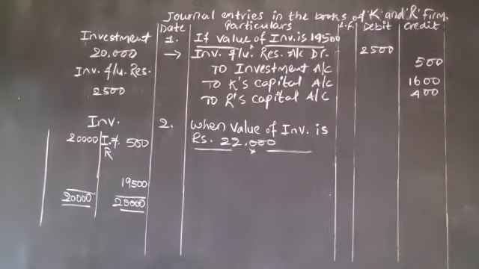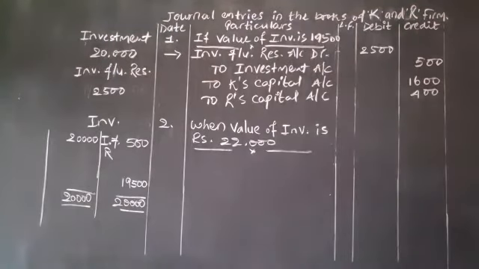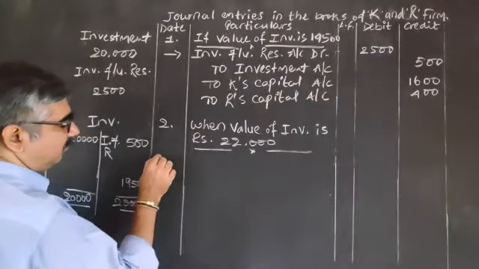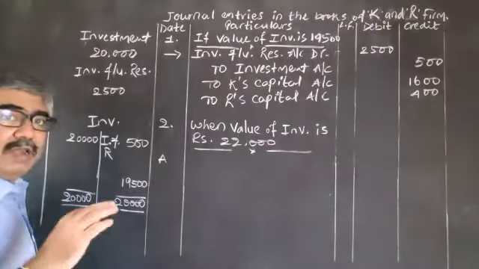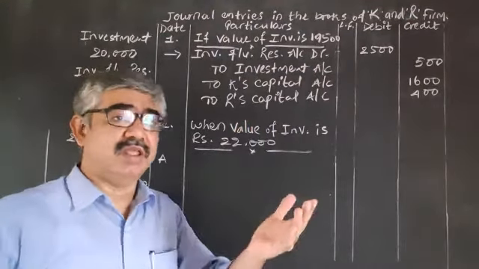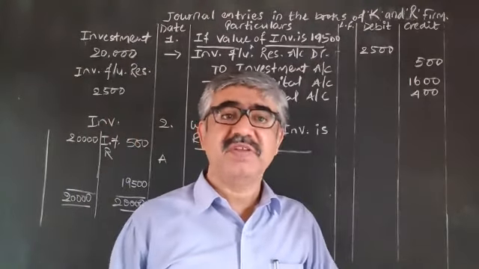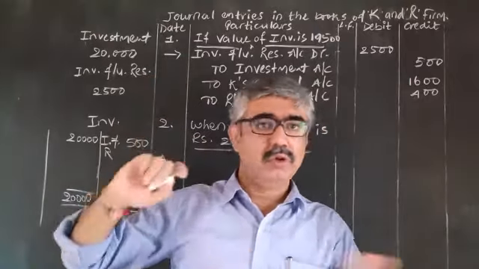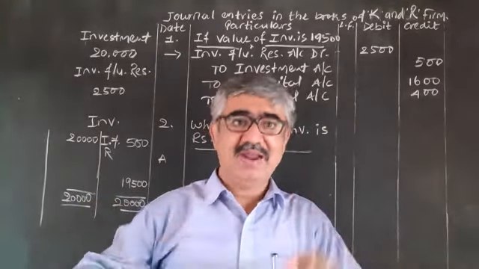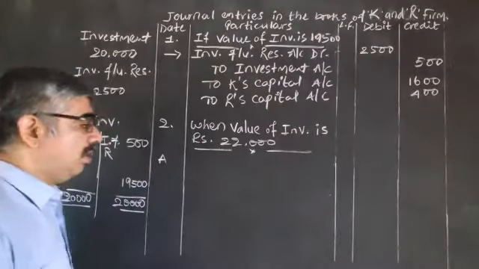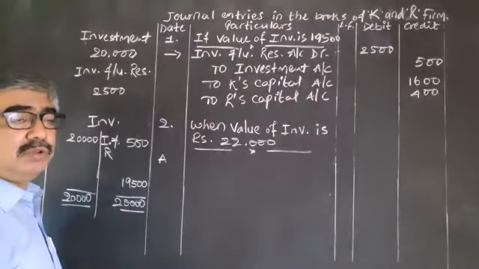Now, an important point. Can I say investment is an asset? Yes. So, first entry, the value of the asset increased. Because it is increased, no need to use the reserve. But the fact is, value increased by 2,000. Remember chapter 4.